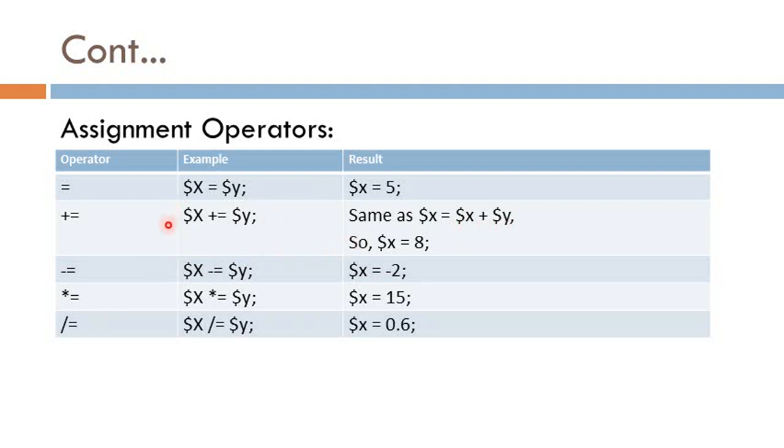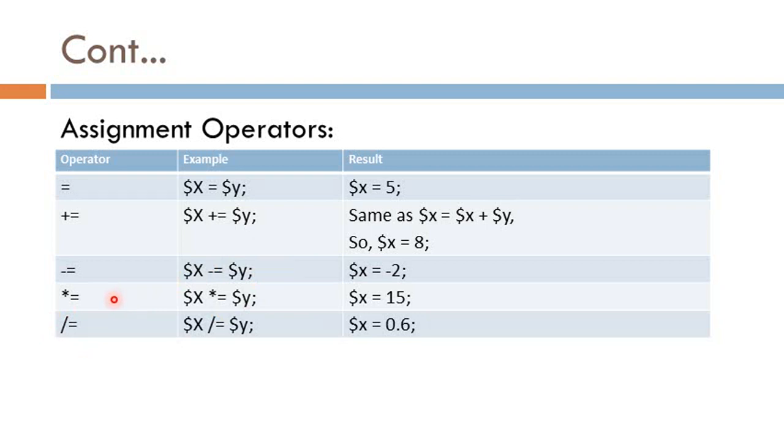This operator adds the value of its right operand to the value of its left operand and assigns the result to the left operand. In the same way, minus equal to subtracts the value of its right operand from the value of its left operand, and the final result is stored into the left operand.